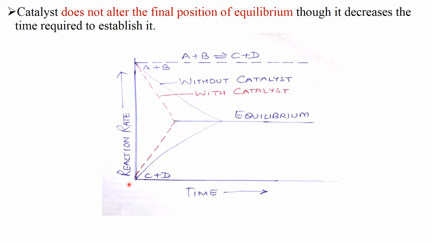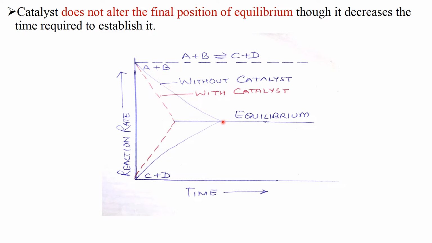Here in this graph, on the x-axis time is given, on the y-axis reaction rate is given. So the equilibrium reaction that is considered is A plus B in equilibrium with C plus D. Now there are two curves.